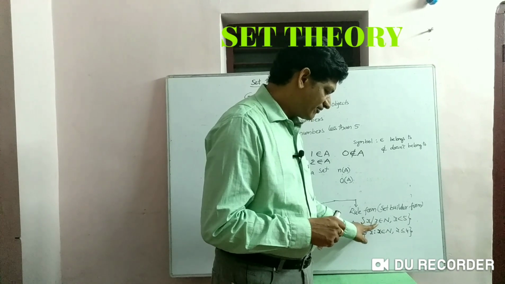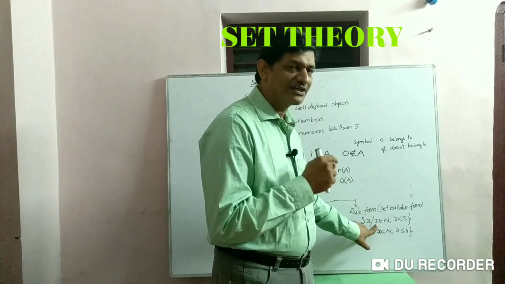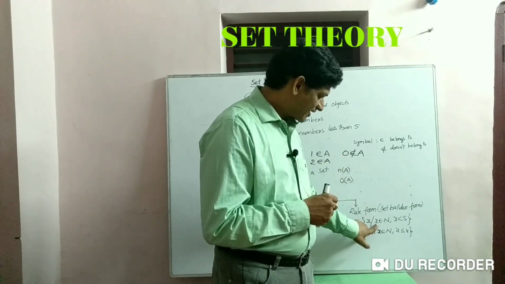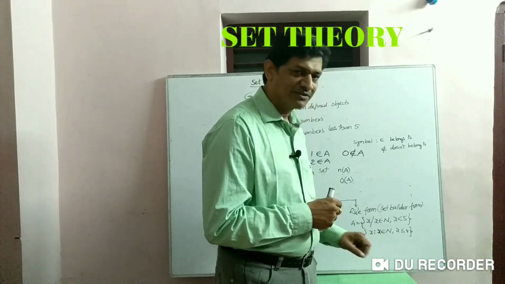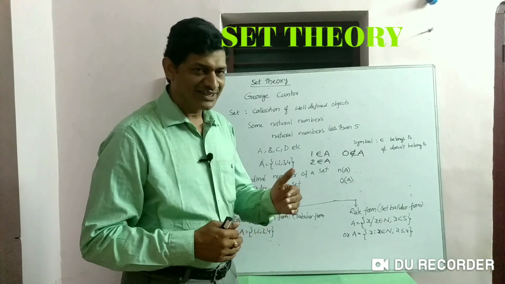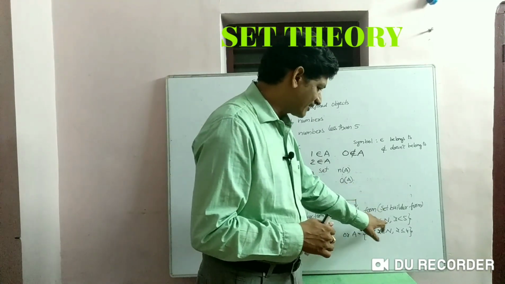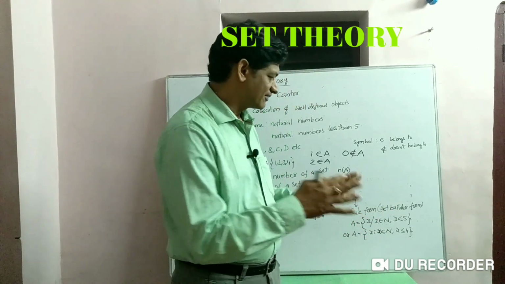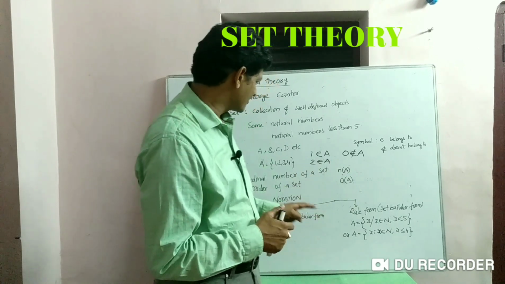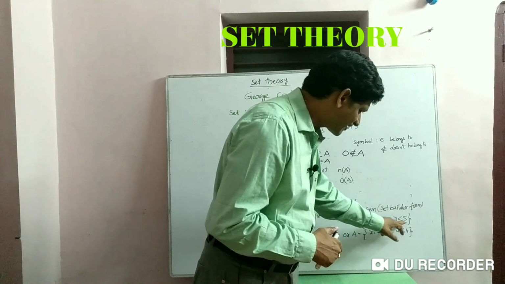Immediately you have to write the characteristic or common property of each and every element present in that set. Here I am writing x belongs to N. That means each and every element is a natural number. As natural numbers are infinite, we can't leave the condition x belongs to N at this stage, and you have to write the range also. Here natural numbers are less than 5, so you have to indicate x less than 5.